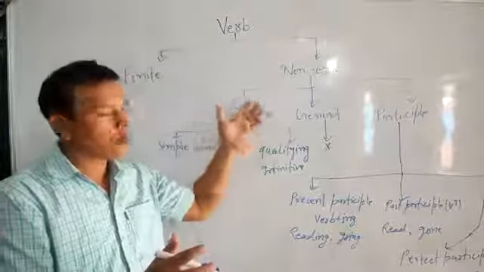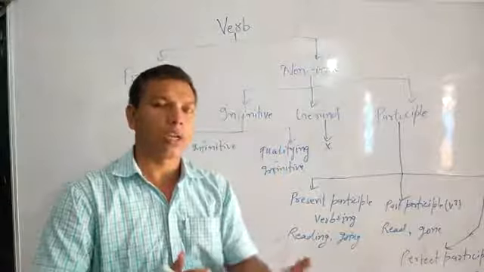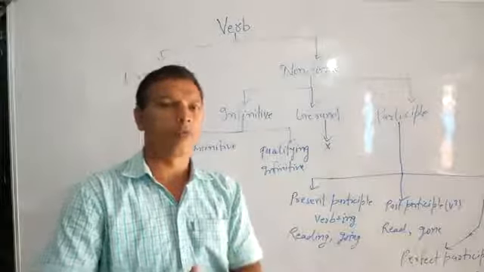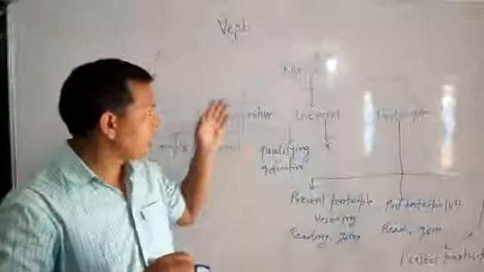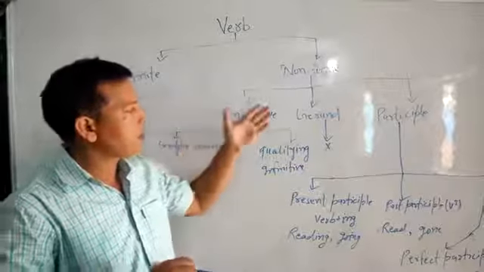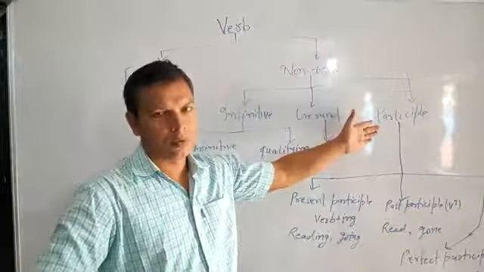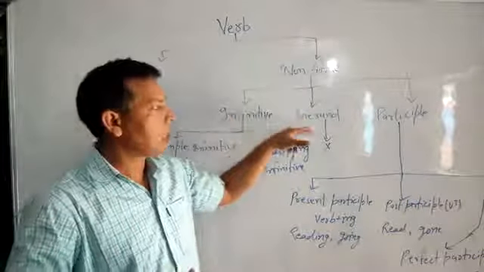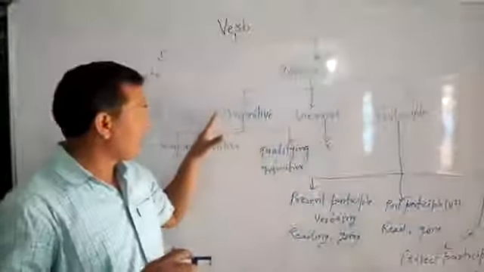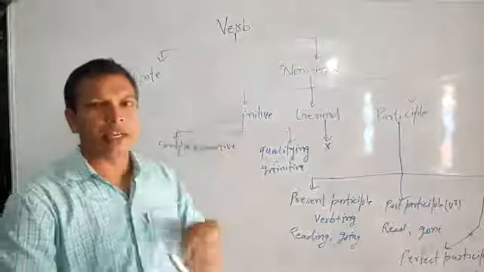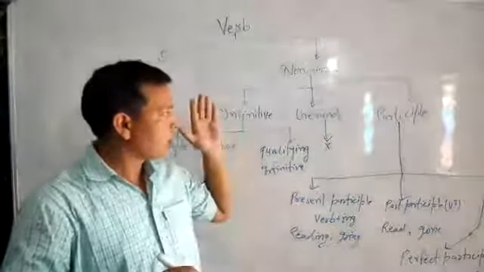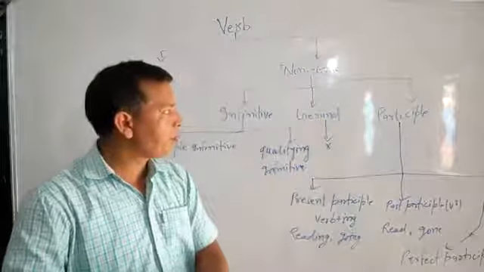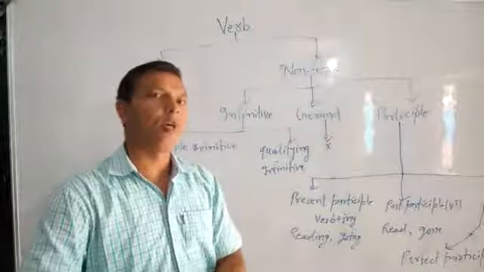Now come to the kinds of non-finite verb. According to use, there are three kinds of non-finite. They are infinitive, gerund, and participle. Infinitive works like a noun in the sentence, and so does gerund, while participle acts as an adjective.